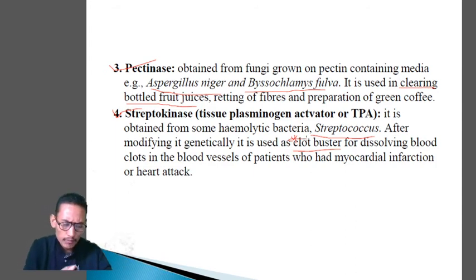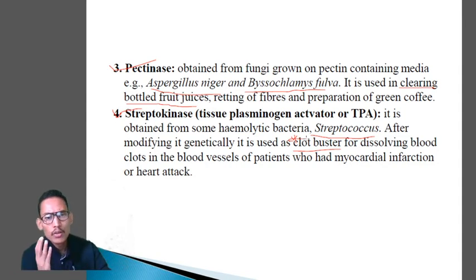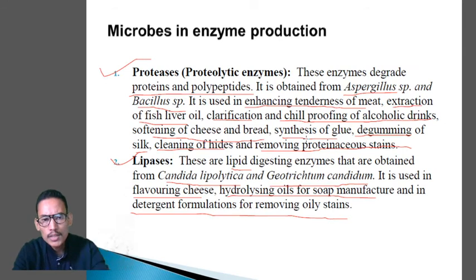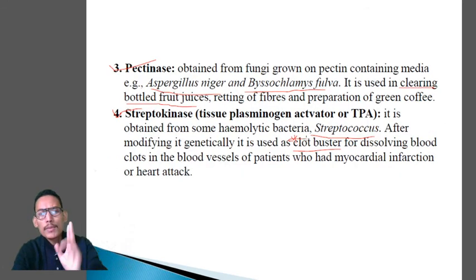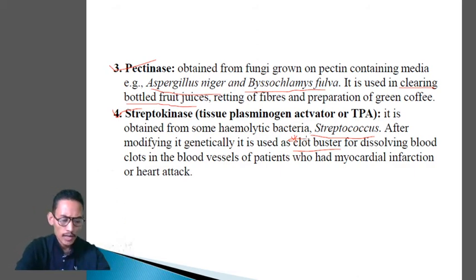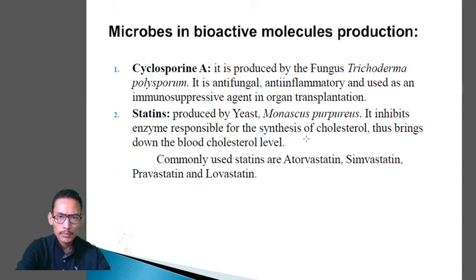There are different types of enzymes in your book. There are usually 8 enzymes, but you just need to go through the 4 enzymes. And what are those 4 enzymes? Protease, lipase, pectinase, and streptokinase. No need to go through the rest of the enzymes. Clear? Now next one, role of microbes in the production of bioactive molecules.